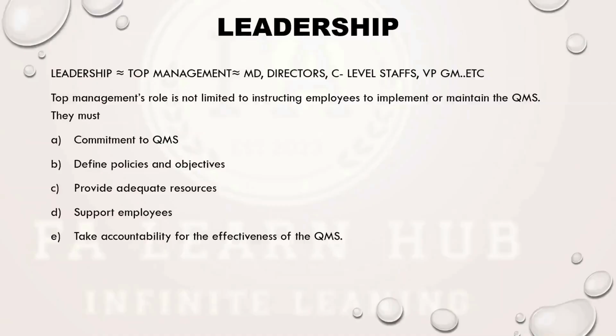They have to provide adequate resources for implementation and maintenance of the quality management system. They have to support employees and take accountability for how effectively the quality management system is implemented and maintained, through management review meetings or any other kind of meetings also.